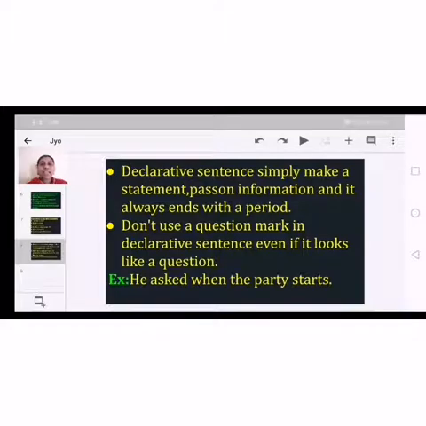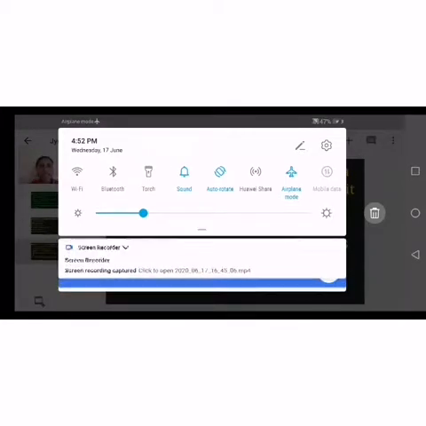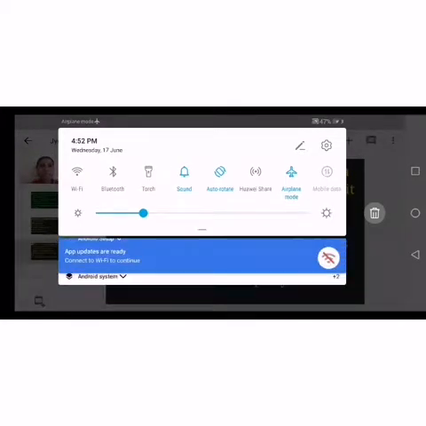It's a simple sentence, a declarative sentence. So we should not use question marks in declarative sentences, even though they look like questioning statements. Okay, good. And next, let's have some examples about this.